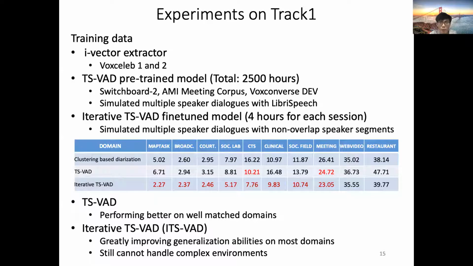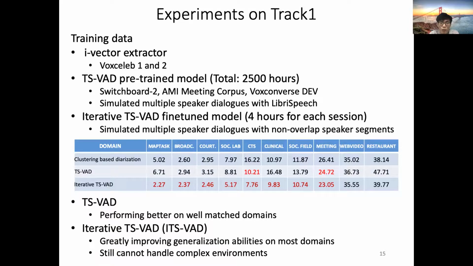Here are the experiment details of iterative TS-VAD. The vector extractor was trained on VoxCeleb 1 and 2, augmented with threefold speed perturbation. The TS-VAD model was trained on real recording datasets, including Switchboard 2, AMI meeting corpus, VoxConverse development set, and simulated multiple speaker dialogues with neighbor speech. And we also simulate about 4 hours of multiple speaker dialogues for each session to fine-tune.